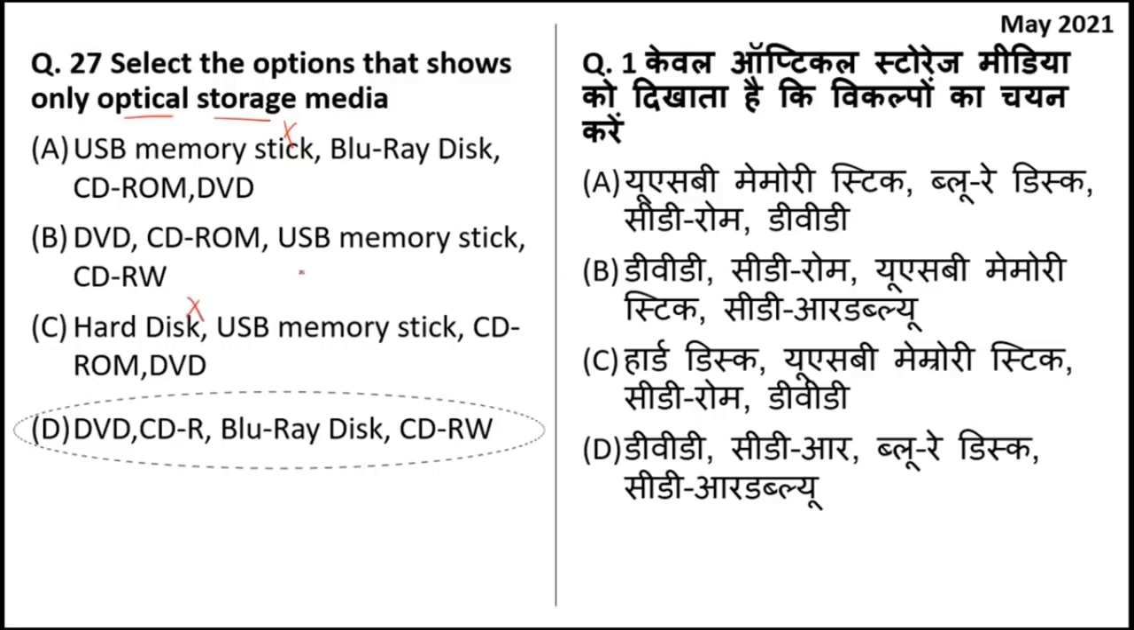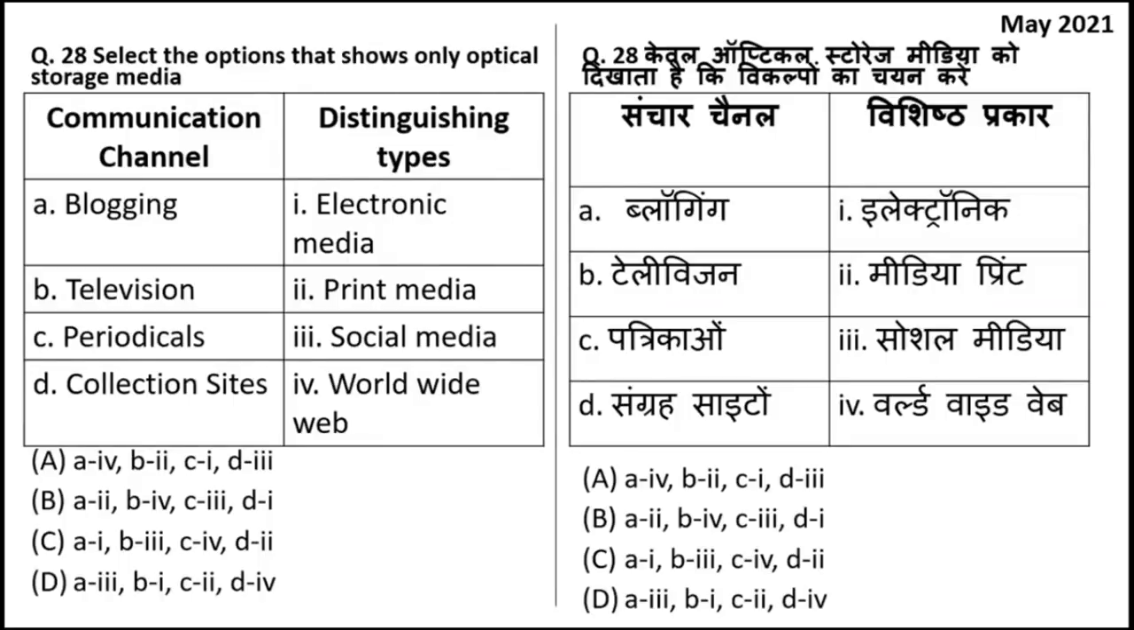Okay. Next question. This is a match the following question. Students, I would like to tell you that these days match the following has been asked extensively, so study these for your examination. It is very important. Blogging is a kind of social media. Then television is a kind of electronic media. Periodicals is a kind of print media, while collection of sites is World Wide Web. So the answer is 3124. D is the right answer.